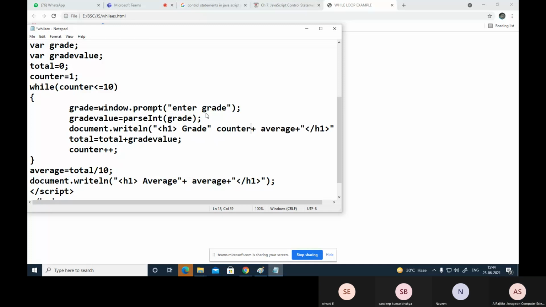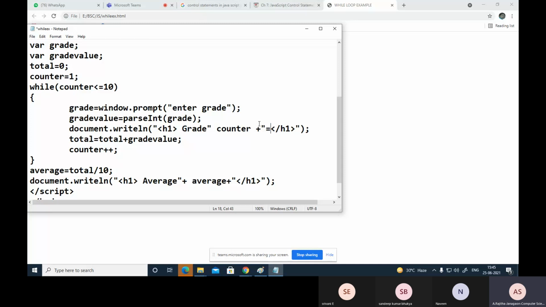the counter variable. So grade 1 equal to grade 1 value, and after that plus, now grade 1 within the brackets. Suppose within the column, like that grade 1 equal to the grade value.